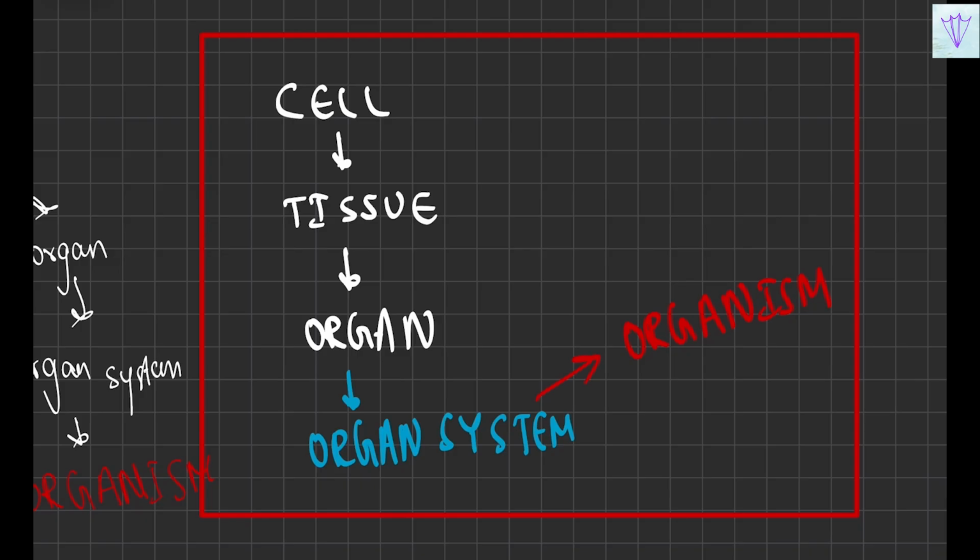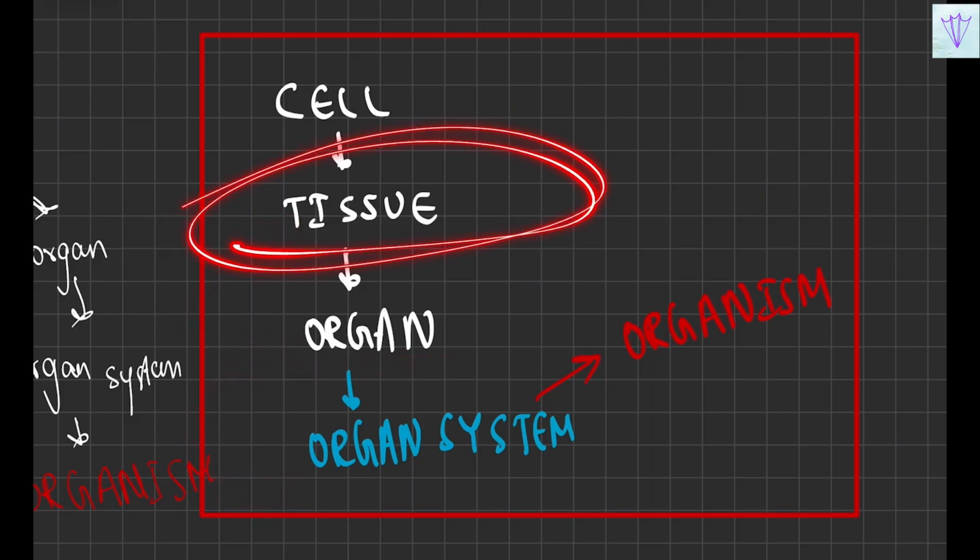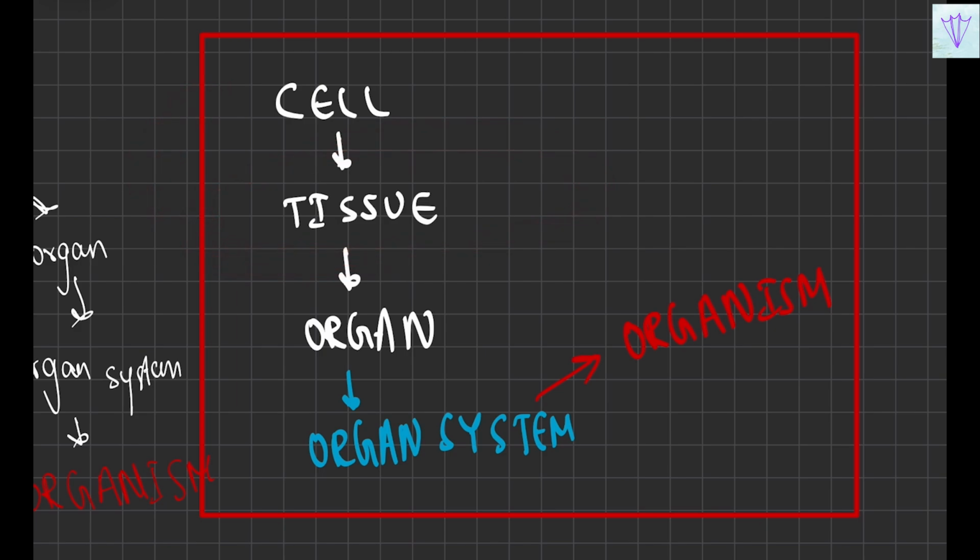Because if you don't have an excretory system, respiratory system, or a digestive system, then how is it that you are there? How is the organism present? It is because of the organ system. How is the organ system formed? With the help of organs. How is an organ formed? With different tissues. And how are these tissues formed? With the help of the cell.